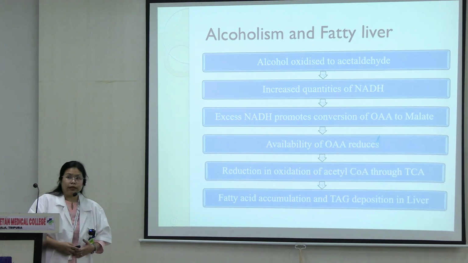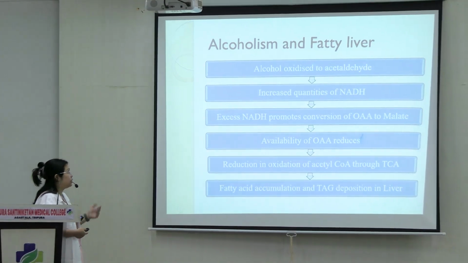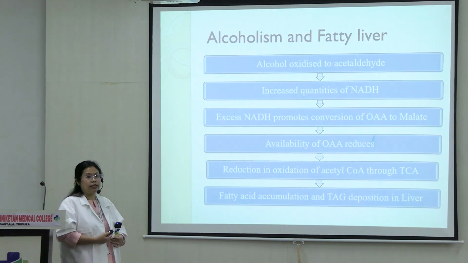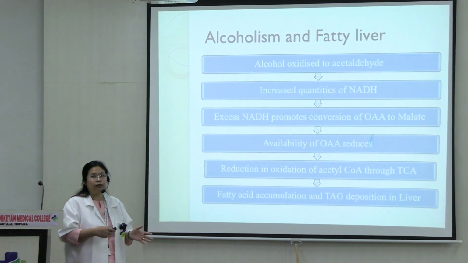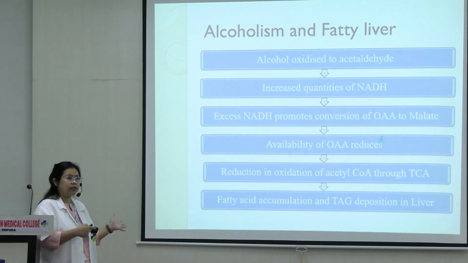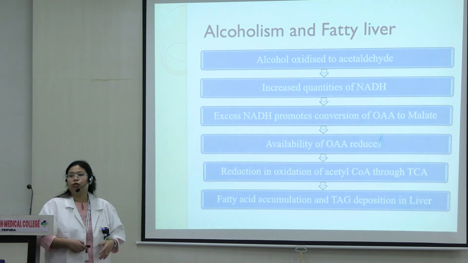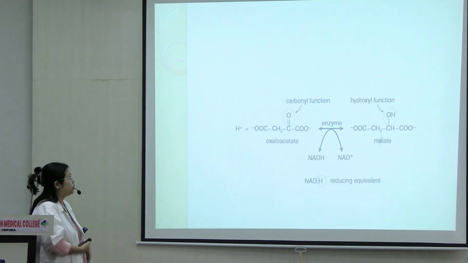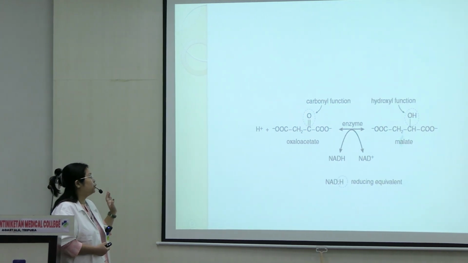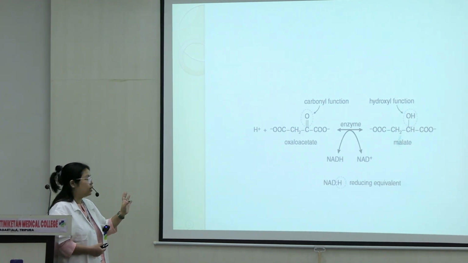What happens here is that alcohol gets converted to acetaldehyde, we have seen before in the diagram. So I told you that there is NADH release whenever acetaldehyde is formed and whenever acetate is formed. So there is excess accumulation of NADH because of excess alcohol in the body. So this NADH promotes conversion of oxaloacetate to malate. How? If you remember from your TCA cycle, you would know that this oxaloacetate to malate is a reversible reaction.